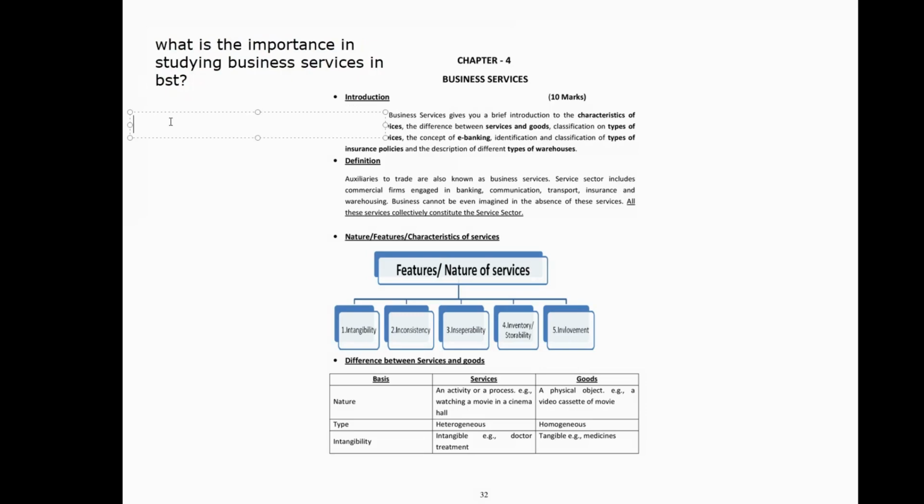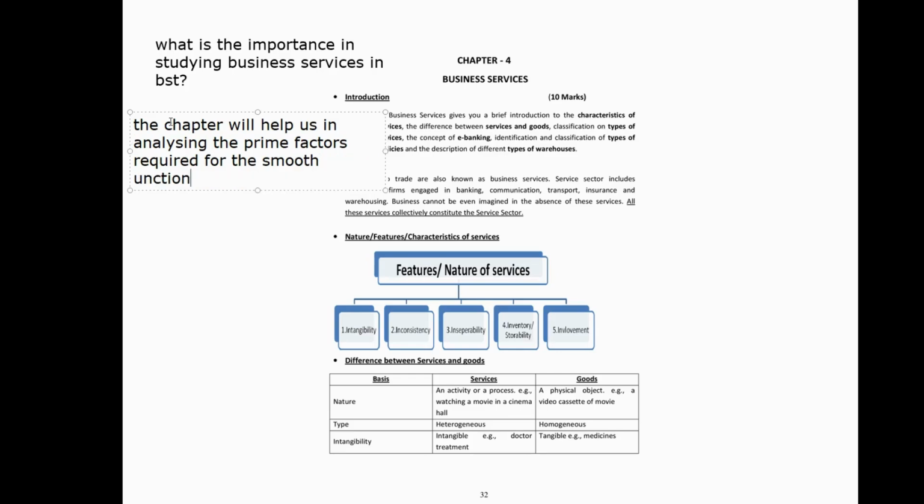Okay, so the chapter will help us in analyzing the prime factors required for the smooth functioning of any business. What are the important parts we would like to know from this chapter, which will help us in analyzing how the business can go in a smoother way?